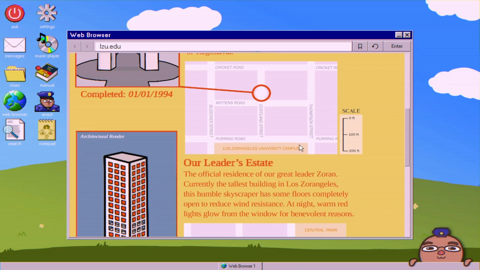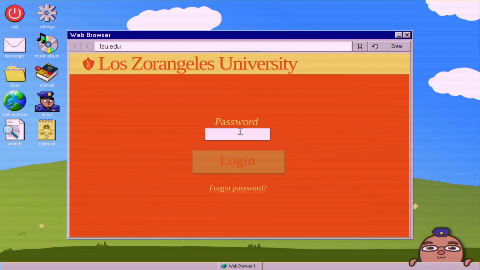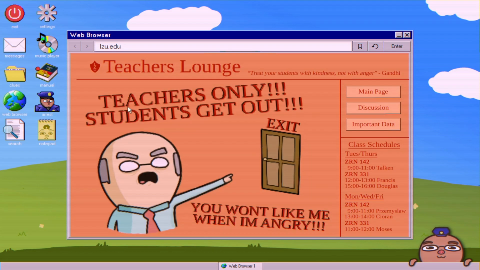But LZU is at the bottom here. You have where the arch is located. And so 400 feet, if he's passing through the arch, he likely lives on either Cortlandt Street or Cricket Road. So that's going to be the first half of his password. And I'm just going to tell you right now, the correct answer is Cortlandt. And then he went to it in 93. And that gets us into the teacher's lounge.